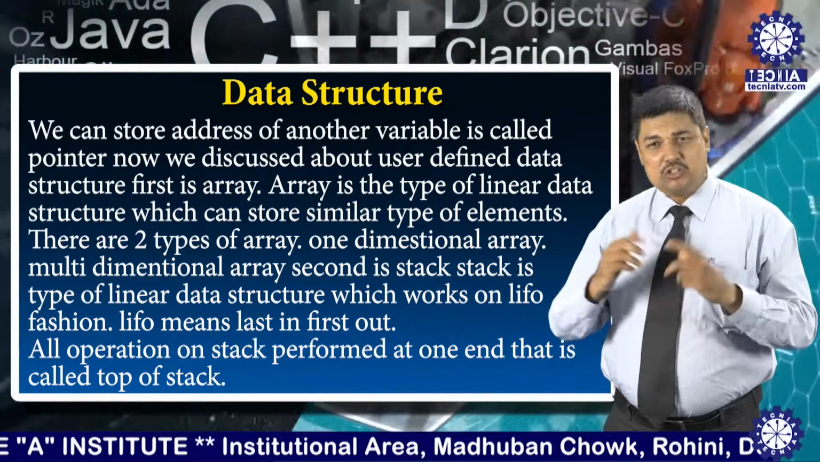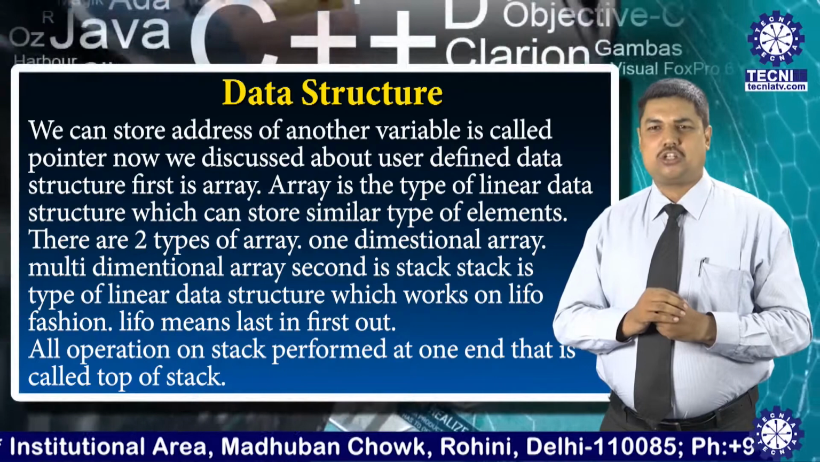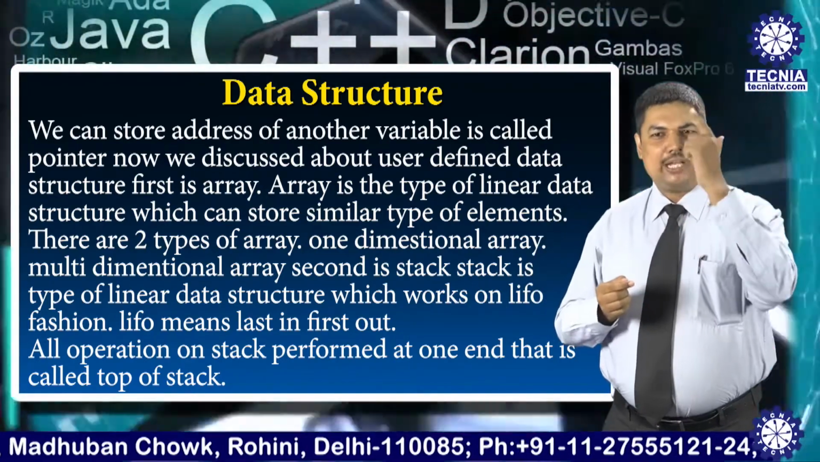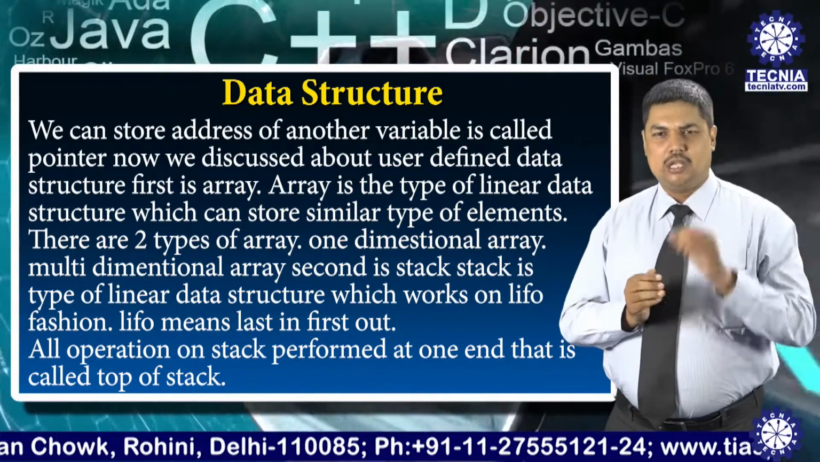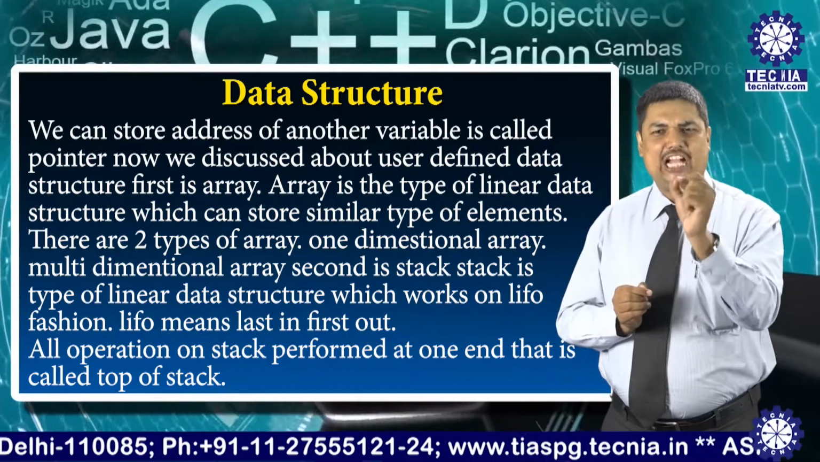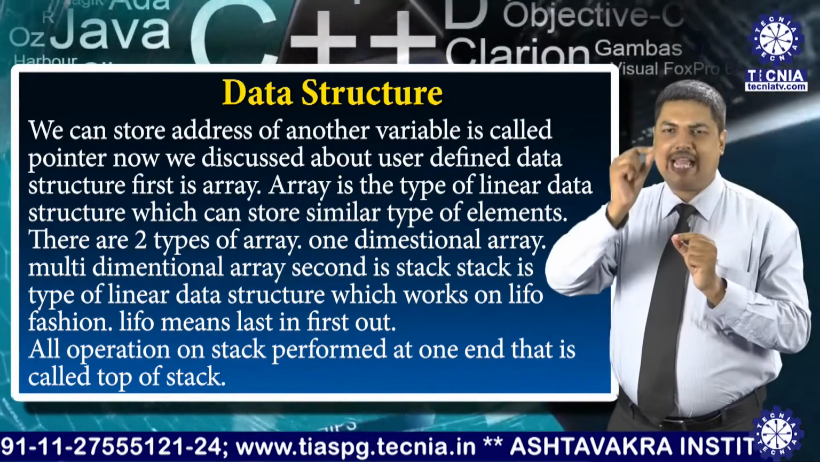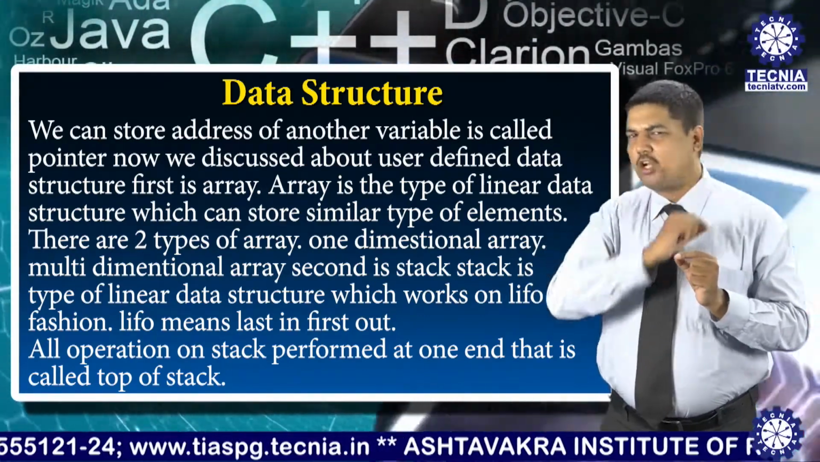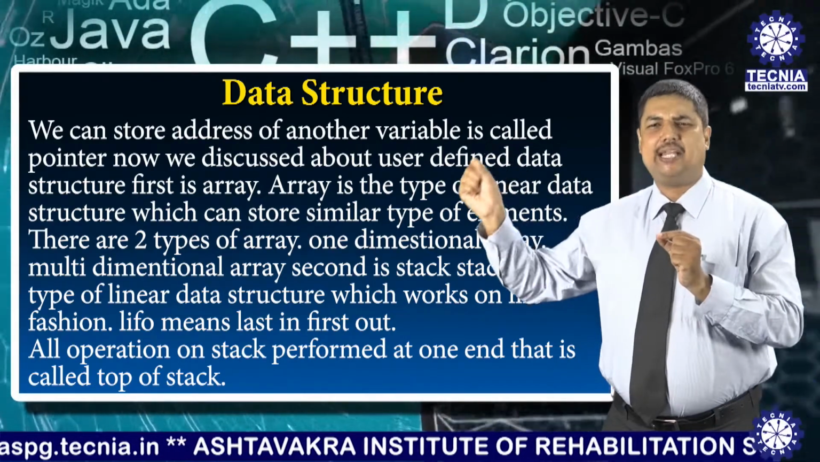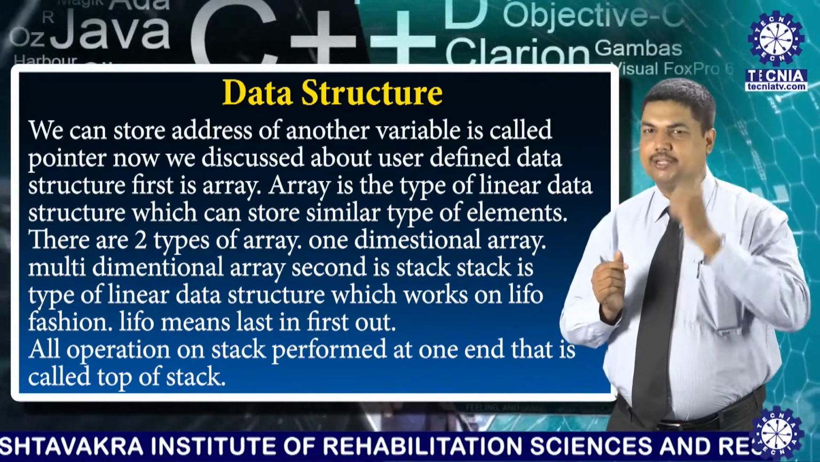What is an array? Now you define what is an array. Array is a type of linear data structure which can store similar type of elements. Similar type of elements means elements of one type. When we specify an integer list, we can make an integer array. Integer array means we can store whole numbers in it, just like 1, 2, 3, 4, 5, 6, 7, 8, 9, 10. This is one type of data we can specify there.